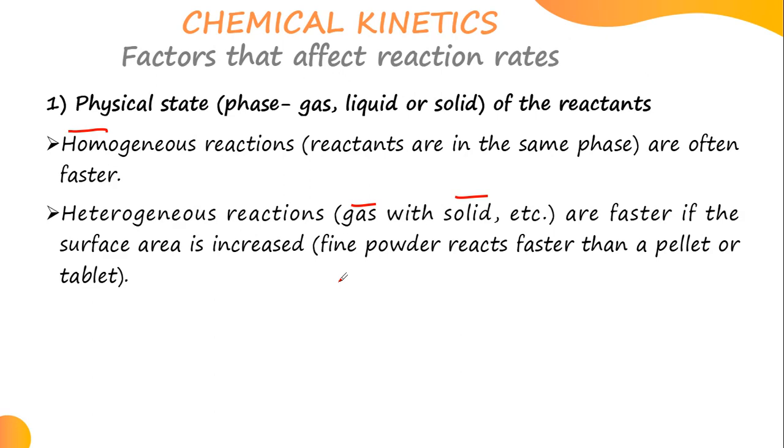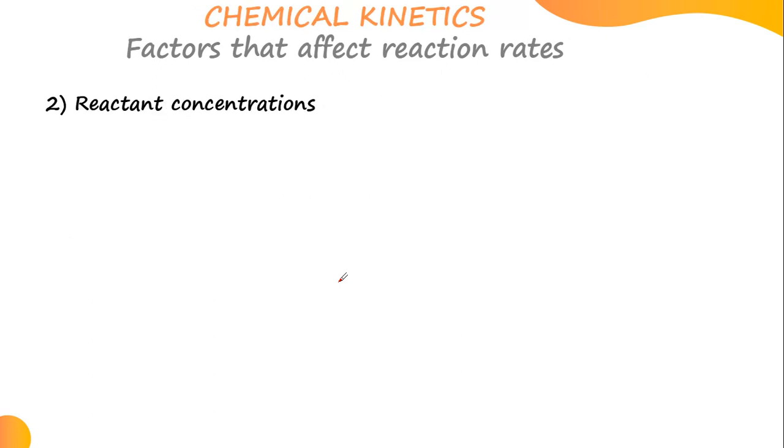So let's quickly look at the other factor that affects the reaction rate. Don't forget, whatever is here, we're trying to relate with what? The reaction rate, which we know is how fast a chemical reaction occurs. So now, let's look at the reactant concentrations. This one also has an effect on the reaction rate. It can either make the reaction rate faster or slow. Now, what do you have to know about reactants?